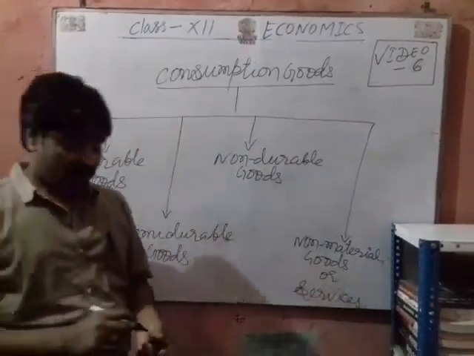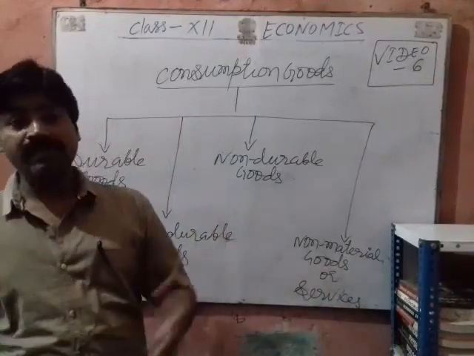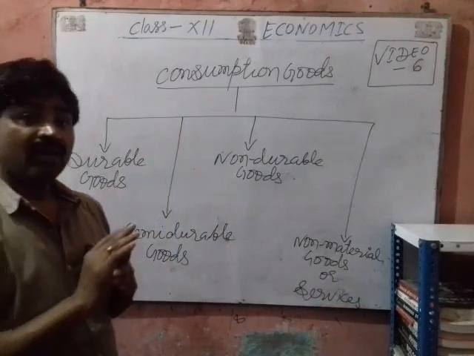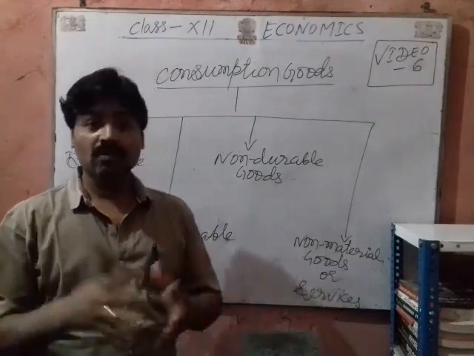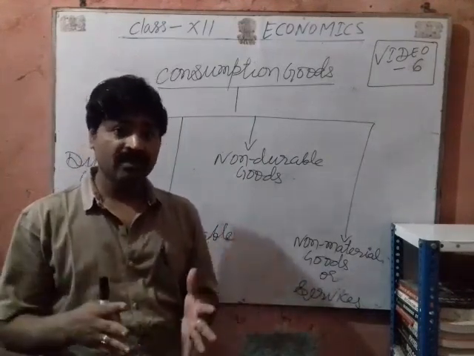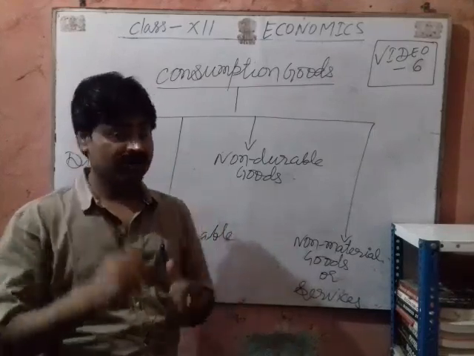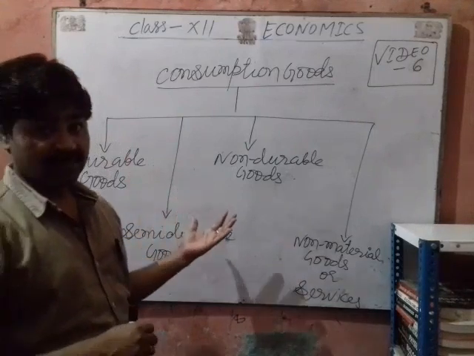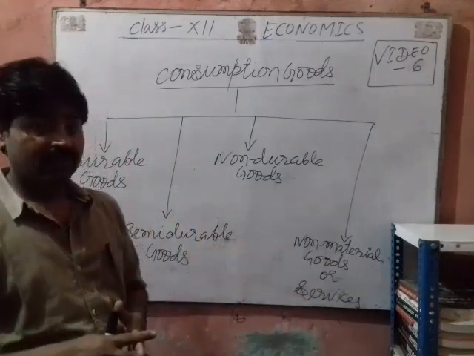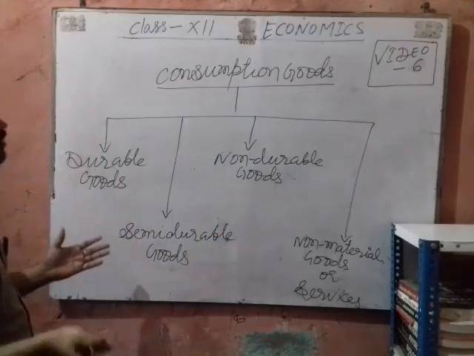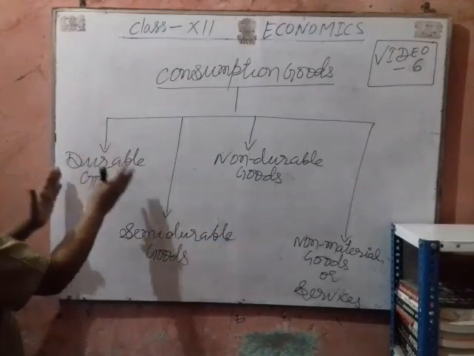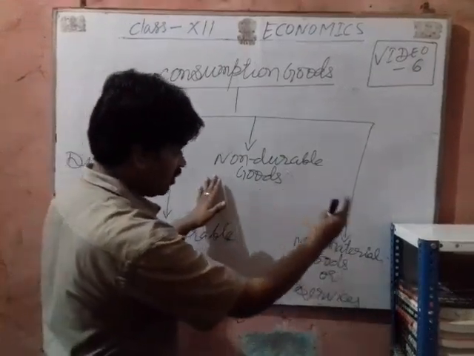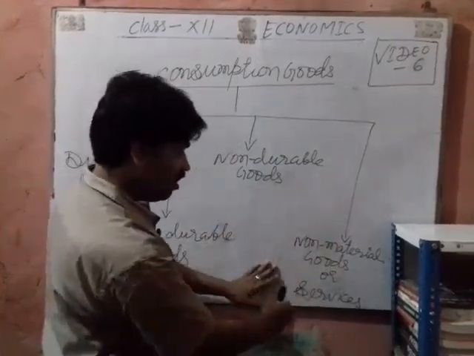We can classify the consumption goods. Consumption goods are also called the consumer goods. We already know that consumption is the direct and final use of goods and services to satisfy our needs or wants. Consumption goods directly satisfy the human wants. We can classify it in this way: durable goods, semi-durable goods, non-durable goods, non-material goods or services.